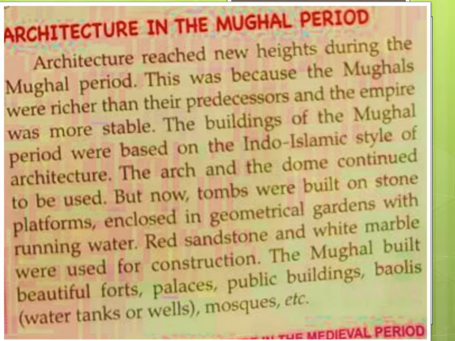But now what was happening? The tombs were built on stone platforms, and enclosed in geometrical gardens with running water. Also, red sandstone and white marble were used for the construction. The Mughals built beautiful forts, palaces, public buildings, baulis, mosques, etc. These all were built by the Mughal emperors.